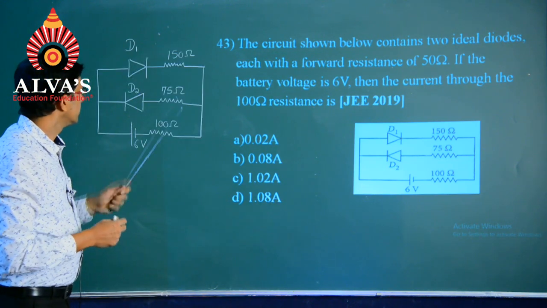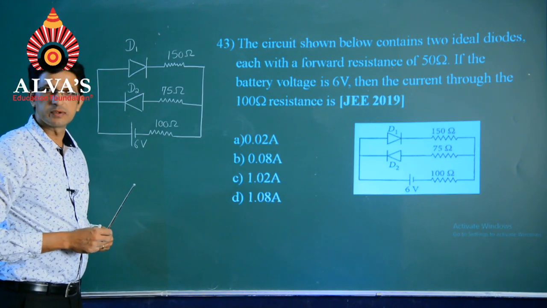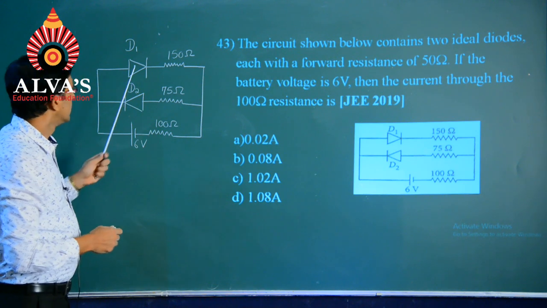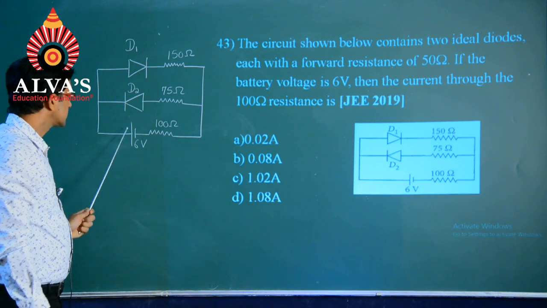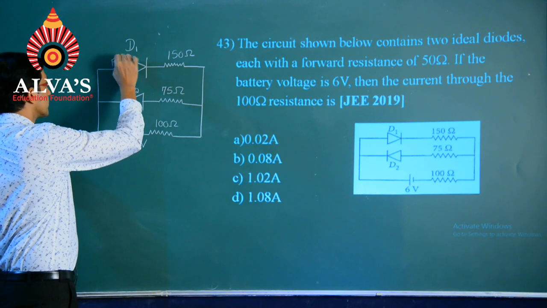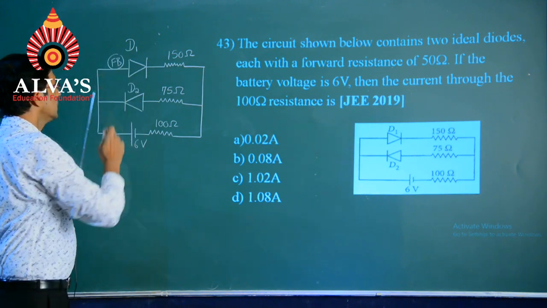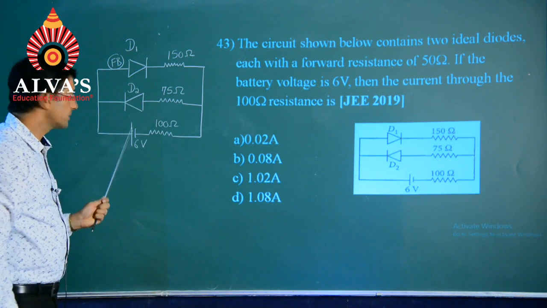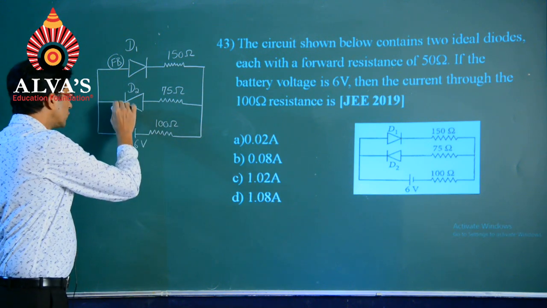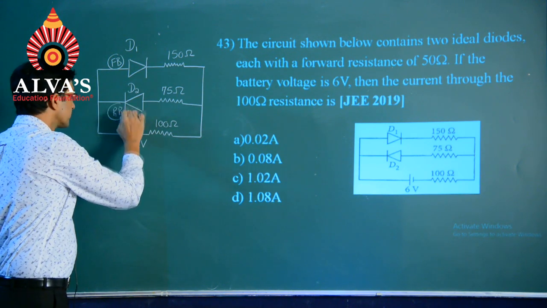Students, we will see how the biasing of these diodes has been done. As you can see, diode D1 has been forward biased, so I will write it in short as FB. Diode D2, with respect to the battery connections, is reverse biased.